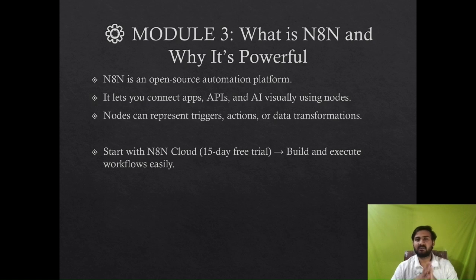It lets you visually connect different apps, APIs, and AI models to build complex workflows without writing heavy code. And that's the beauty of n8n. You can imagine it as a canvas where you drag and drop and connect building blocks called nodes. Each node performs one action. There are hundreds of pre-built nodes for tools like Gmail, Google Sheets, Slack, OpenAI, LinkedIn, Gemini, and many more. So let's start with n8n Cloud.